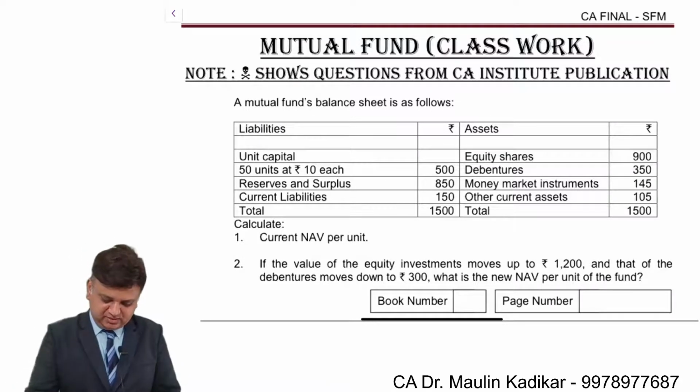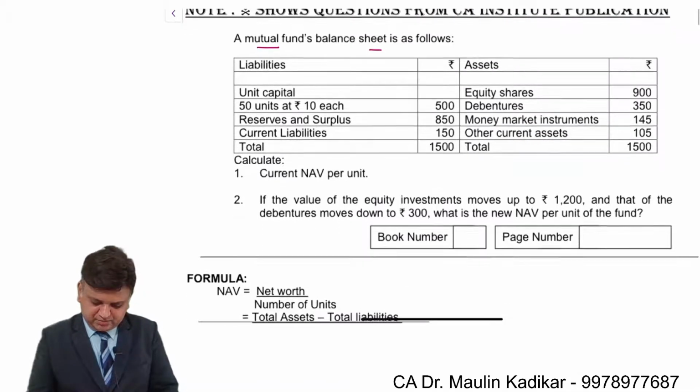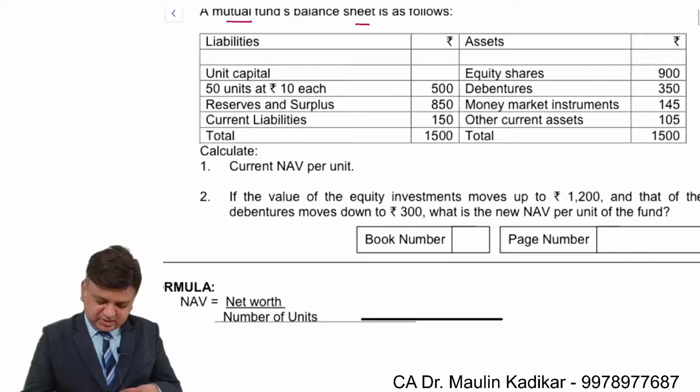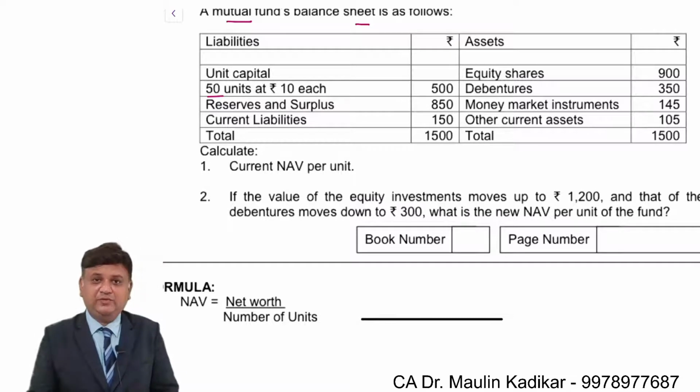Let us start with the question. A mutual fund's balance sheet is as follows. The mutual fund has issued 50 units at the rate of 10, that is rupees 500. Reserves and surplus is 850. Current liabilities is 115. Total is 1500. On the asset side, investment is made in equity shares 900 rupees, debentures 350 rupees, and money market instruments 145.